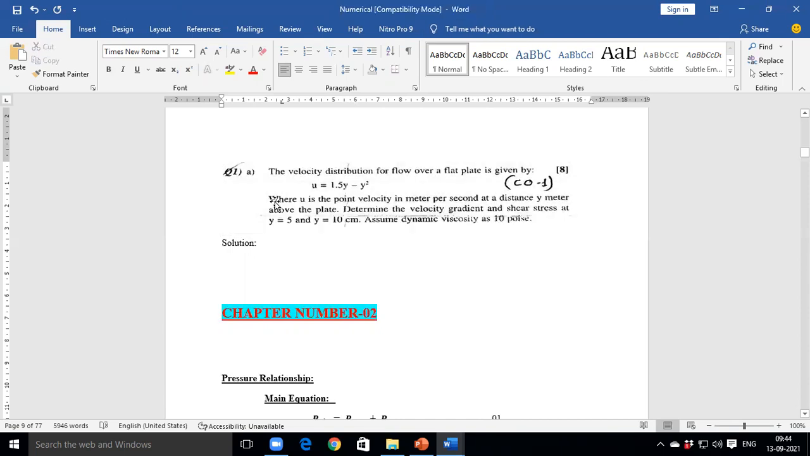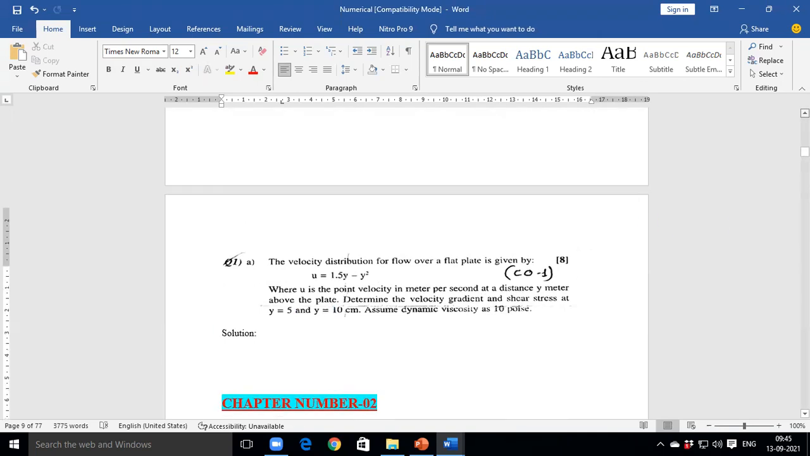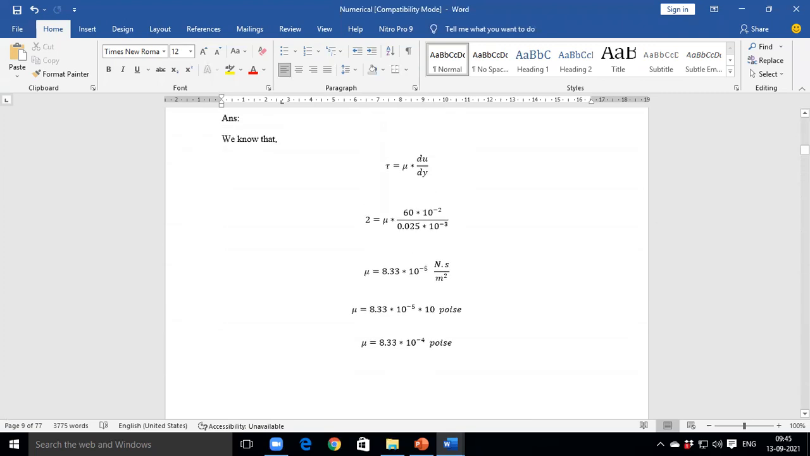This numerical: the velocity distribution for the flow over the plate is given by u is equal to 1.5y minus y square, where u is a point velocity in meter per second at a distance y meter above the plate. Determine the velocity gradient and shear stress at y is equal to 5 and y is equal to 10 centimeter. Assume that dynamic viscosity is 10 poise. This question is for 8 marks in the question paper. We solve this numerical. The numerical is very similar.